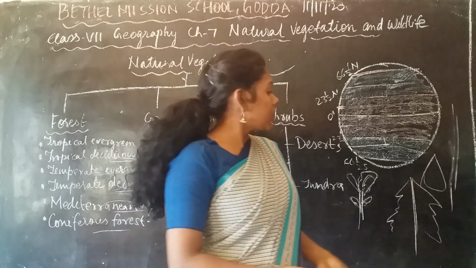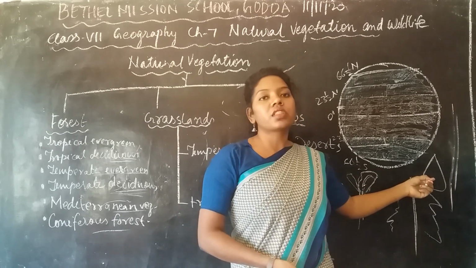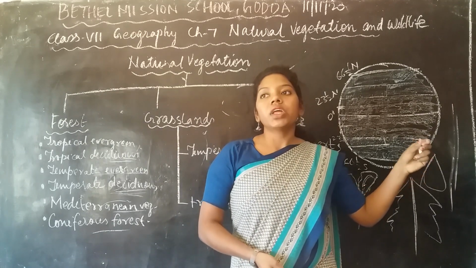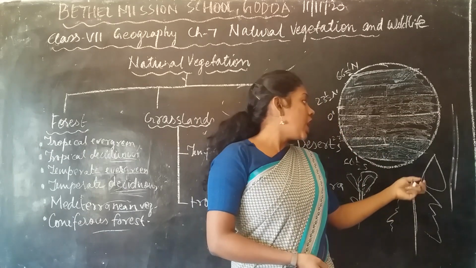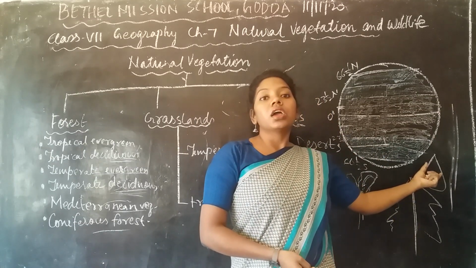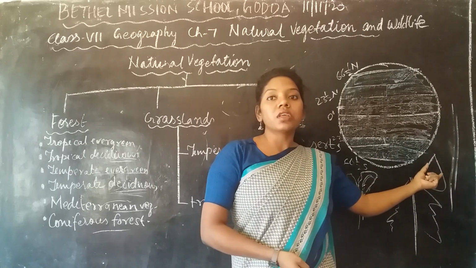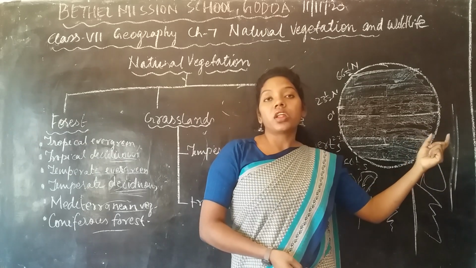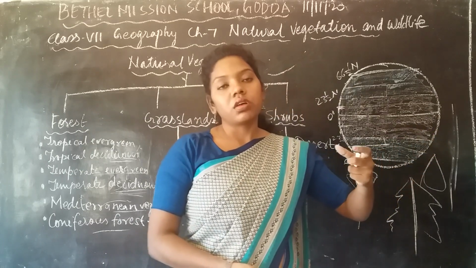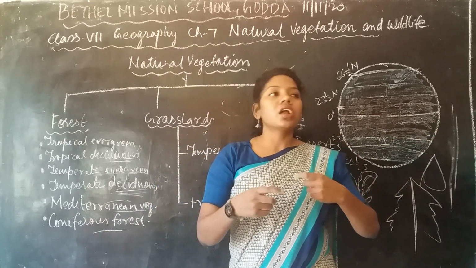So the most special thing about this leaf is that when the sun falls on the earth's surface, it traps the sunlight. It traps the sunlight because in this region we mainly cannot see the sunlight.